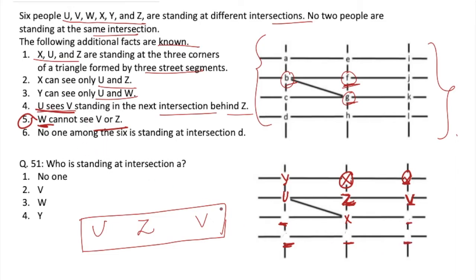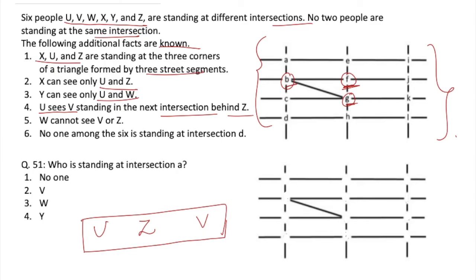Now w can also not be placed at D position because it says that no one among the 6 is standing at the intersection D. This means for w to be visible to y, y can see u and w. So w can only be placed here, right? But x can see only u and z. If we place w here, then x will be able to see w, which is again not a possible case. So we will eliminate this one as well.